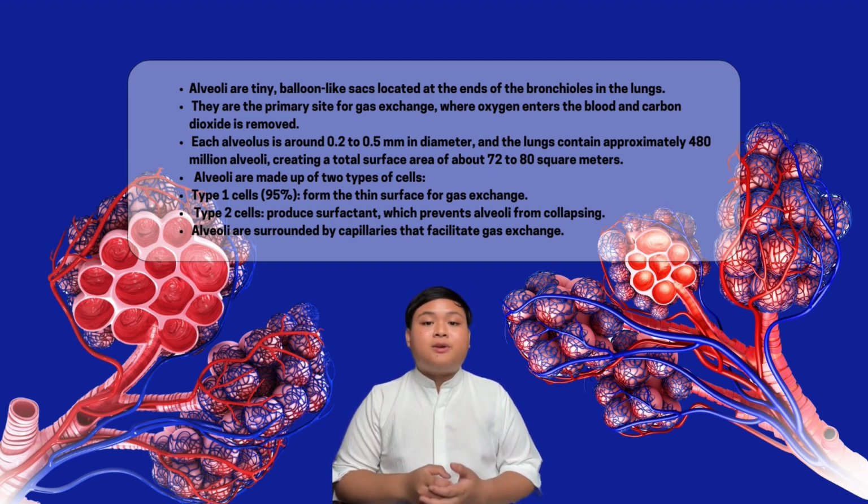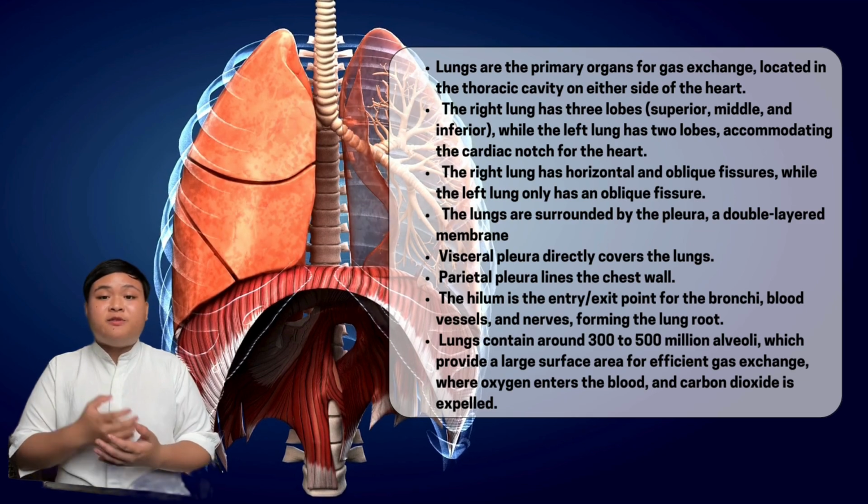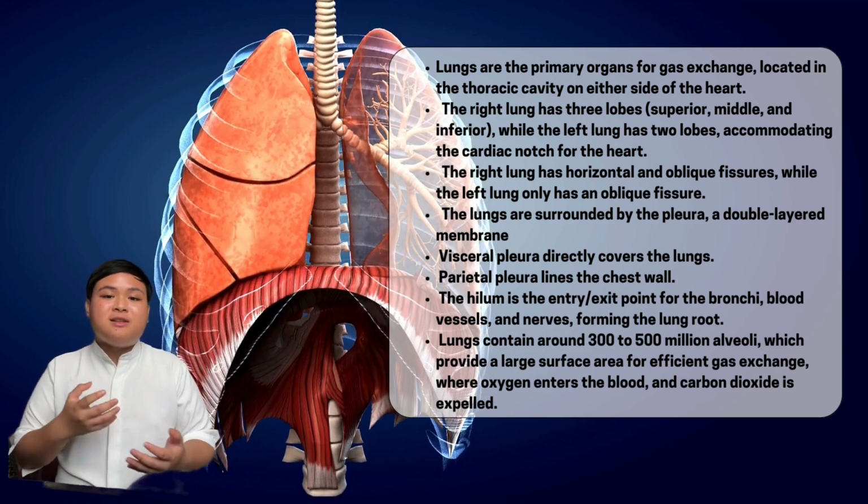The alveoli are grouped together in clusters like branches of grapes and are surrounded by a network of tiny blood vessels called capillaries. Oxygen moves from the alveoli into the blood, while carbon dioxide moves from the blood into the alveoli to be exhaled. Lastly, the lungs. Lungs are actually responsible for the gas exchange and are located in the thoracic cavity on either side of the heart.